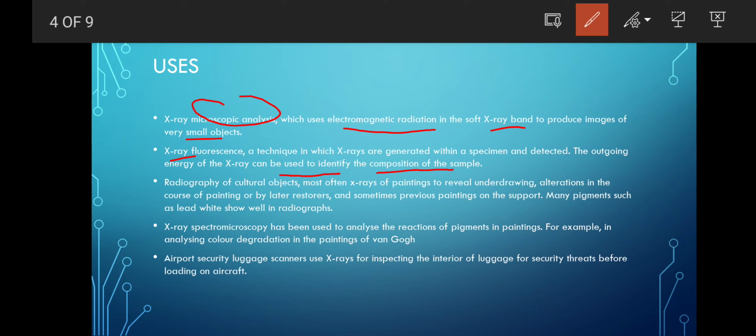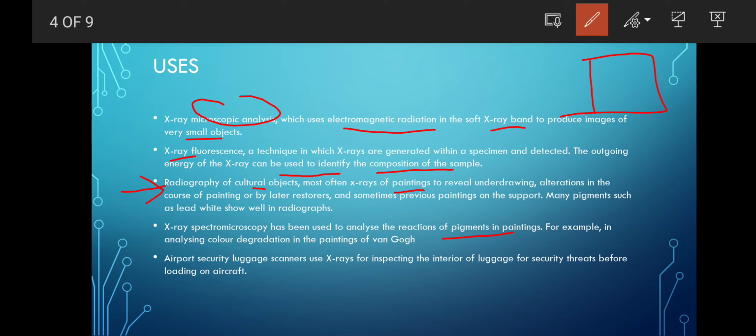Then radiography, like cultural objects, most often X-rays of paintings, big paintings. They will have different colors, they will use different pigments. So the color pigments which are there will be identified by these X-rays.